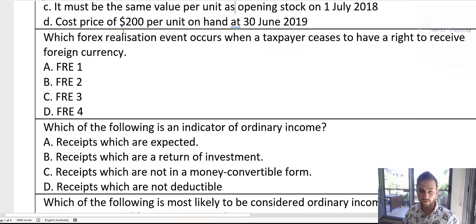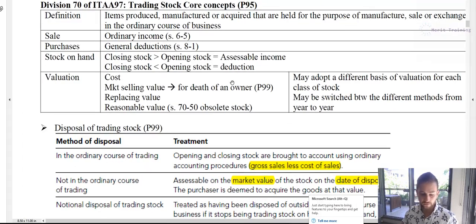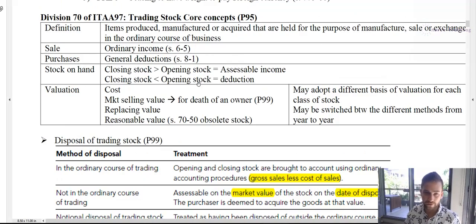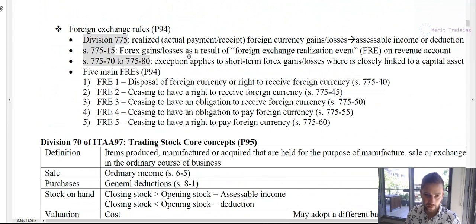Alright, so the next question is about forex realization. To answer this question, it's going to relate to the section on forex that we talked about. In our quick reference notes, we've got that just above trading stock up here. This is regulated, so anything to do with foreign exchange, provided TOFA rules don't apply, comes under Division 775. There are basically 5 main FRE events, FRE 1 through to 5. All we have to do for this question is understand what each of these means, and then apply the most relevant one.